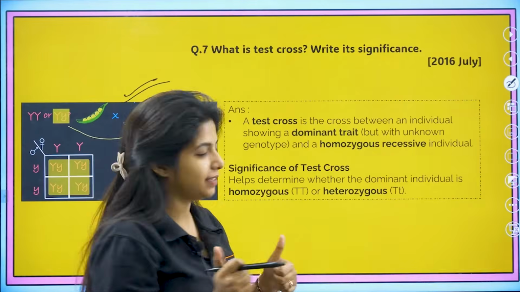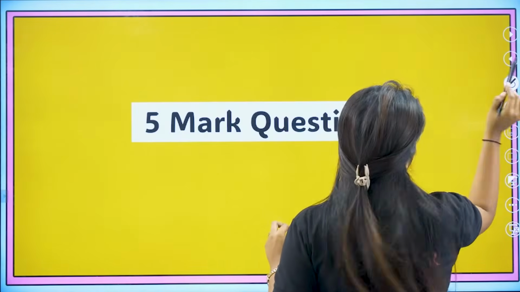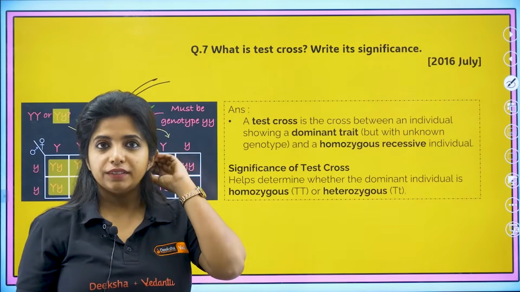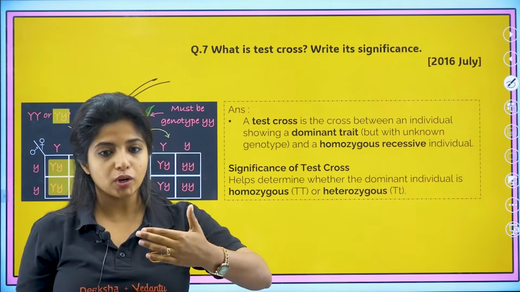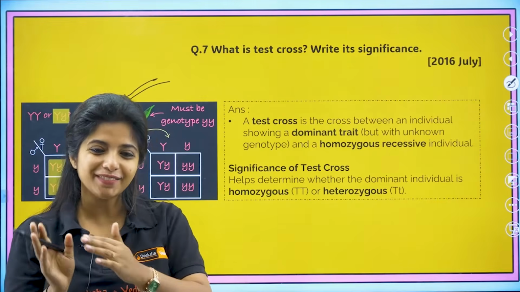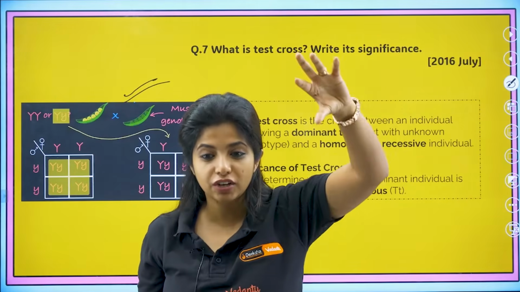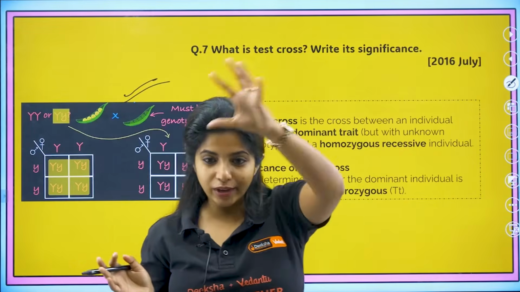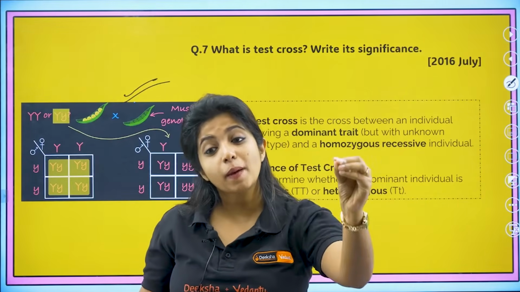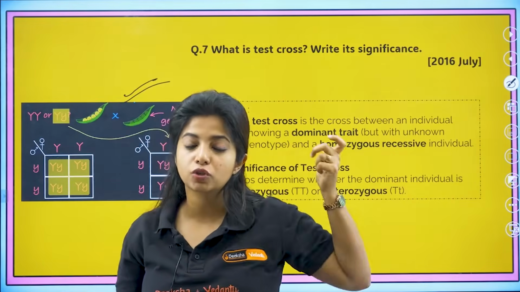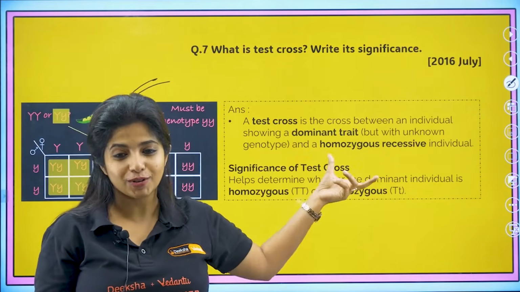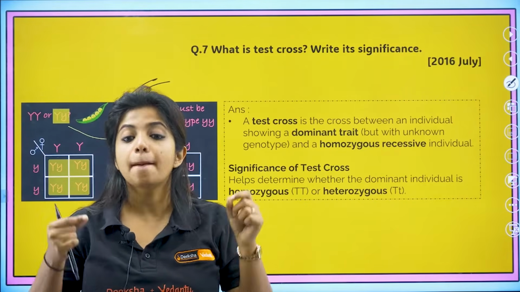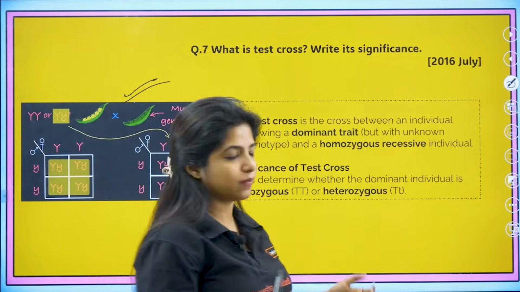Okay, perfect. Now also remember, before I go ahead with the 5 marker questions, always remember test cross is an example of back cross. Back cross is done when you go back to the parent generation and you cross with it. Here also the same thing is happening. In test cross you are going back and doing the crossing, but you are specifically crossing with a recessive parent, which is why it has a specific name, that is test cross. If you're just saying you want to cross with any of the parents, you will rather refer to it as back cross. You're going back and crossing with it.